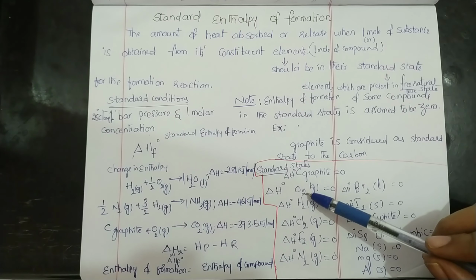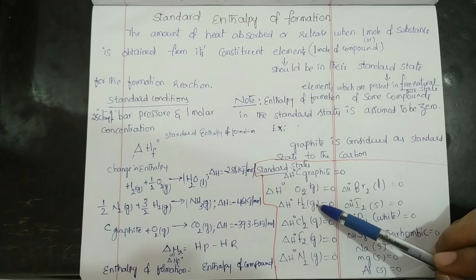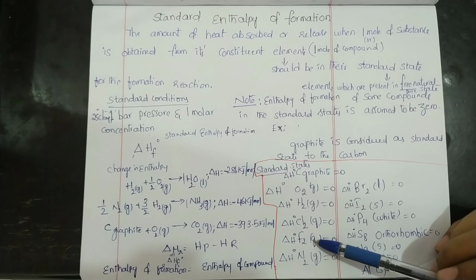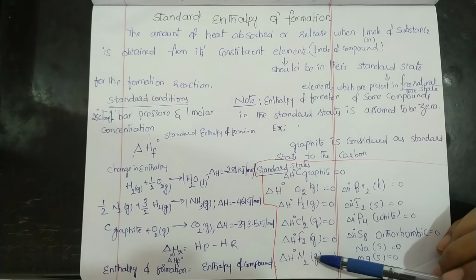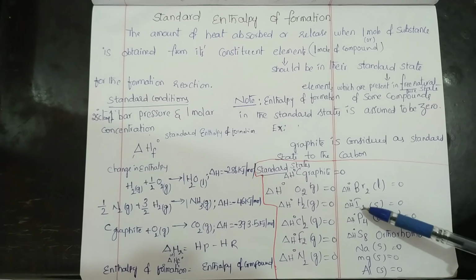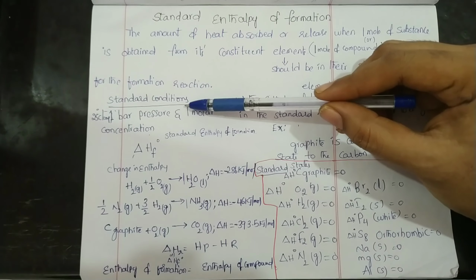Next, oxygen is present as O2 in gaseous state, hydrogen as H2 in gaseous state, chlorine as Cl2 in gaseous state, fluorine as F2 in gaseous state, nitrogen as N2 in gaseous state, bromine as Br2 in liquid state, and iodine as I2 in solid state. All these naturally occurring elements have enthalpy 0 at standard conditions only.